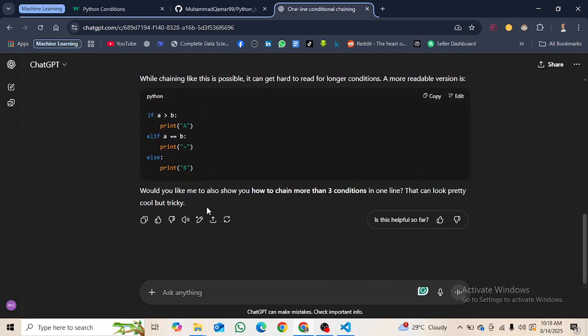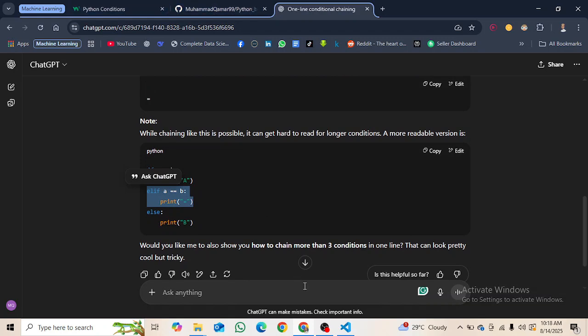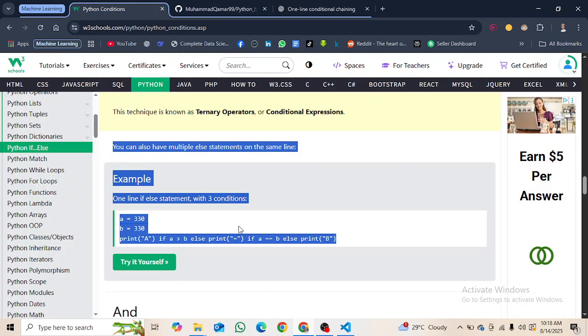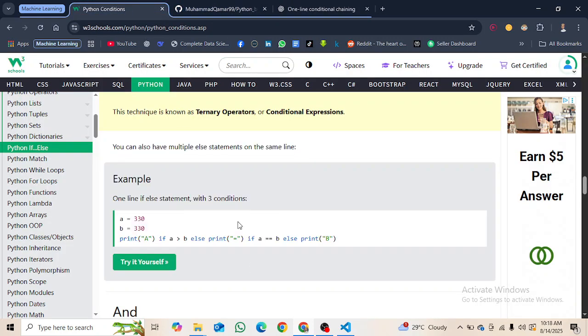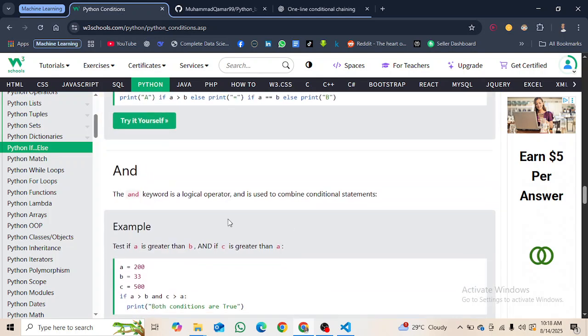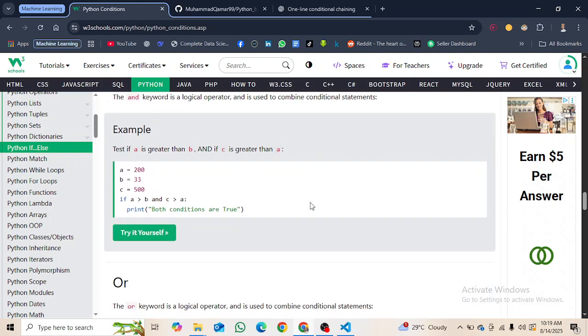Okay, so it is like the elif statement. This is what I got the point here. Okay, so it is like the elif statement we are using in the one line, the if, elif and else statement. Okay, I got the point. Then we have the and operator. The and keyword actually is a logical operator and used to combine condition statements. We can combine many condition statements by using these logical operators and, or, and not.